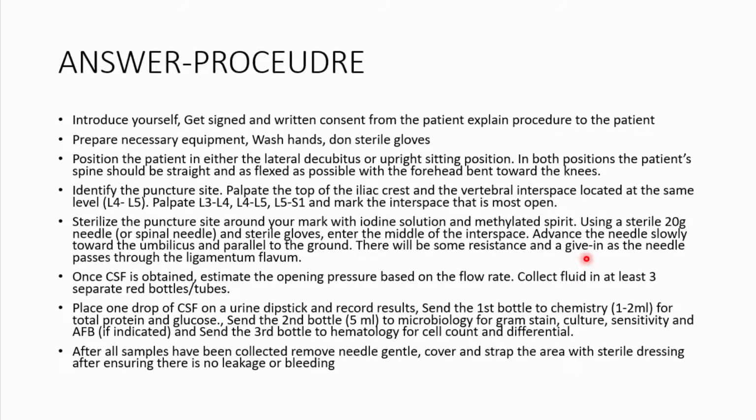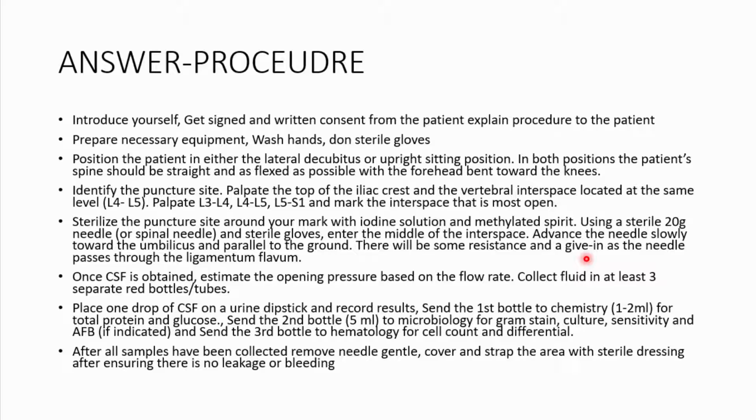So one bottle, you're going to be placing the CSF, you place a urine dipstick and actually record the results. The second bottle, I would want you to collect 1 to 2 mils of CSF and send it to biochemistry, where they're going to be analyzing the total protein and glucose.